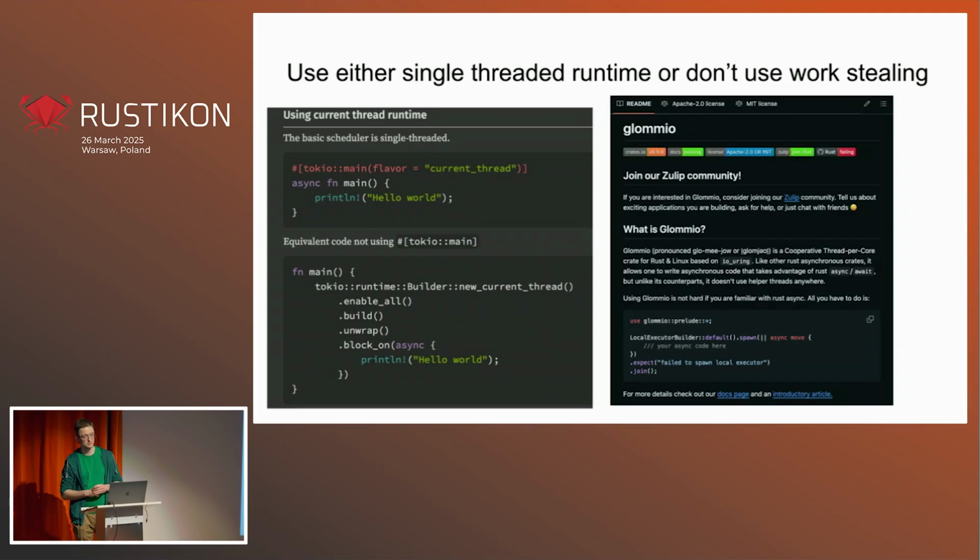An example of such is Datadog's Glommio, which uses something called shared-nothing architecture or thread-per-core architecture, which in a nutshell is an idea that every CPU gets its own thread, and whatever is executed there stays there, and the threads communicate between each other, but futures are not migrated. And that allows us to use futures which are not Send.